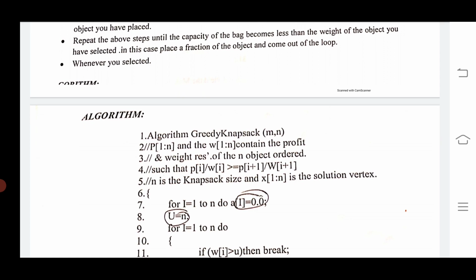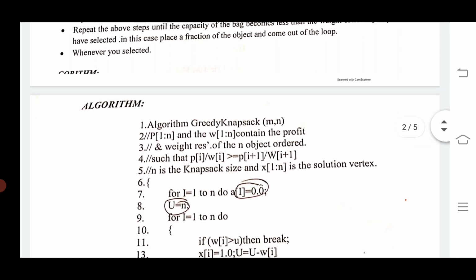To solve a knapsack problem, you must compulsorily follow these 3 steps.